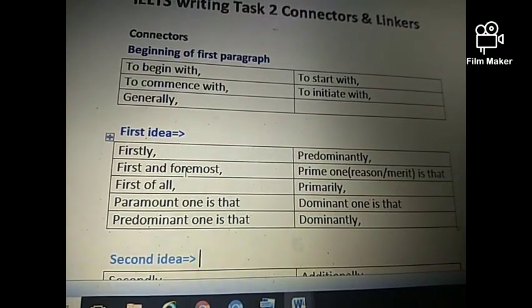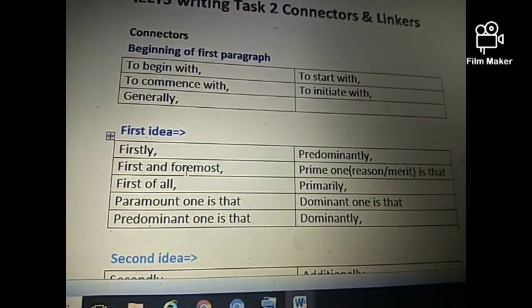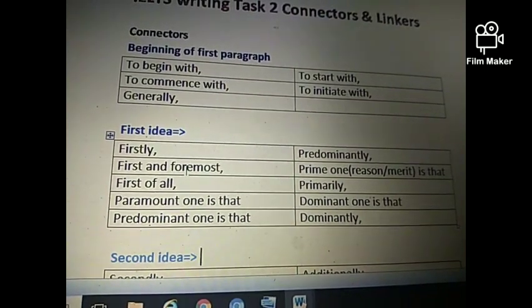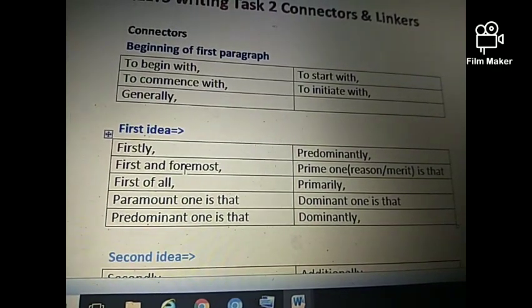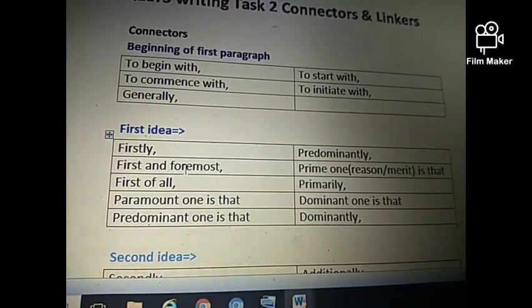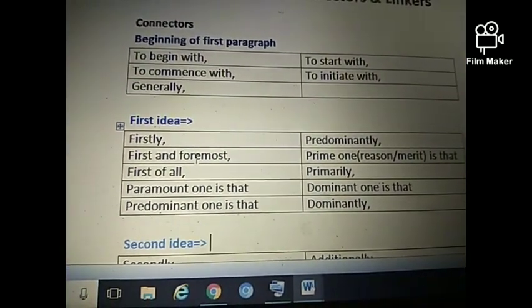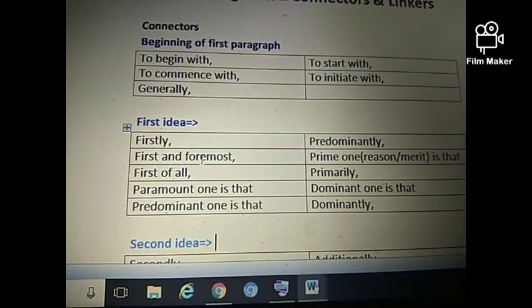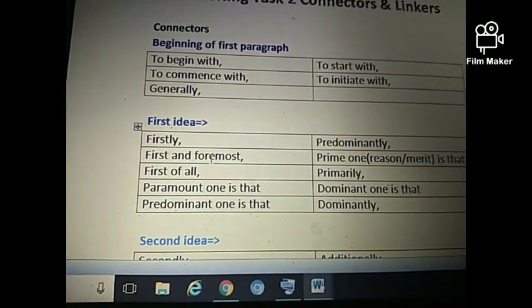And always use punctuation marks where required, and for the connectors which end with that, there is no requirement of using a comma. So make sure to use all these connectors properly, and use the appropriate spellings as well while using these connectors. Paramount means major, whereas the rest of the others like prime, predominant, predominantly, primarily, dominant, or dominantly mean main, right?